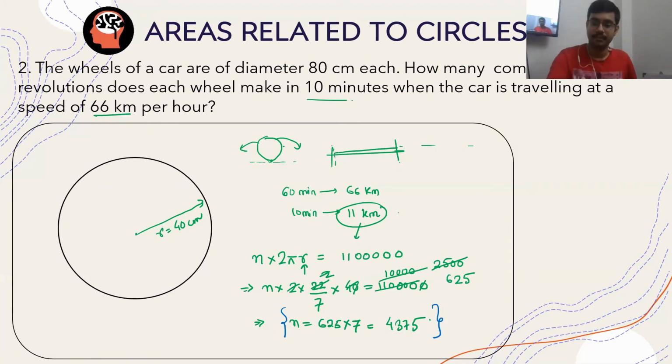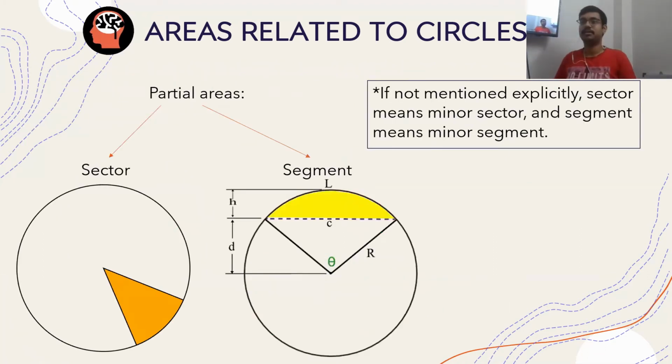Okay. Now, coming to the next part. We dealt a bit about circumference and areas. Now we shall be coming to our point of interest in this chapter, the topics that separate it out from 8th standard. These are two concepts. One is called sector and the other is called segment. It is not necessary that we always take into account the entire area. We might take a fraction, a part of the area of the circle.